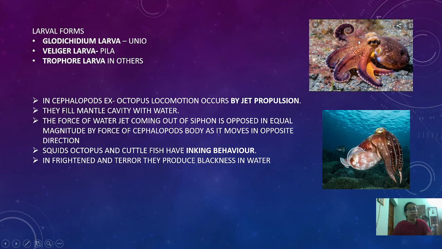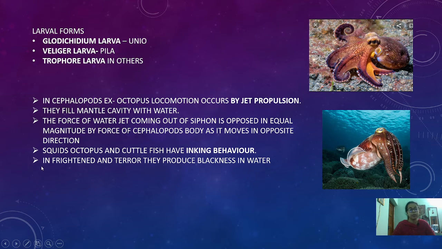The force with which they emit water is opposite to the force with which the water enters. So, due to that, there will be a certain movement of the animal. The force they remove the water with and the force of the water current in the marine region are opposite to each other. So, there is a certain locomotion seen.